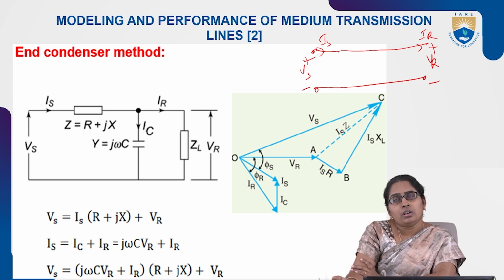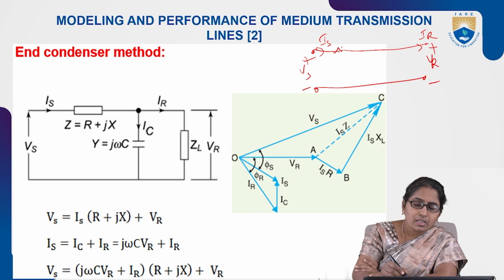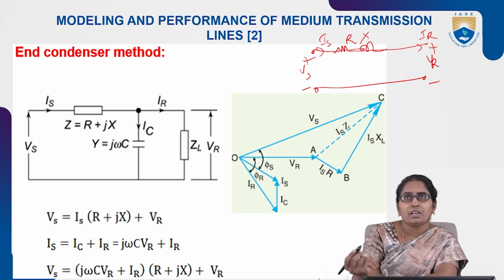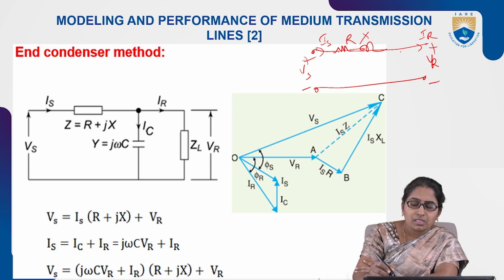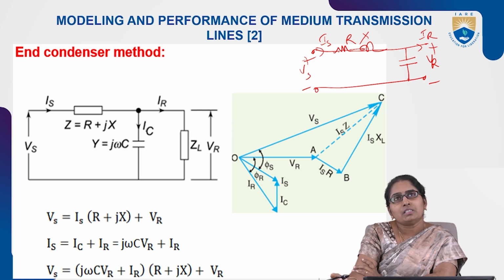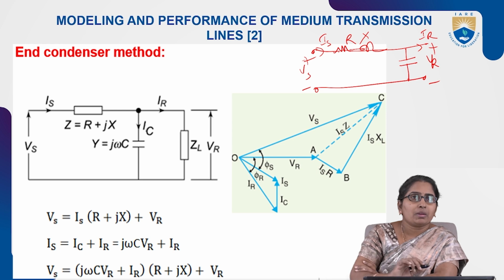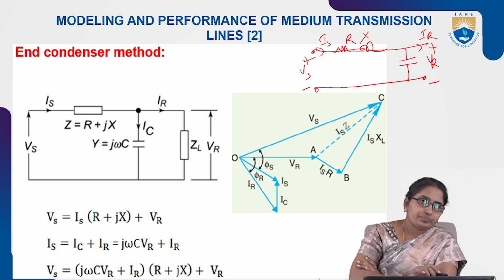The total line resistance and inductance are considered in series, and the capacitance is considered at one place, usually at the load side. That is the end condenser method. You can see the actual diagram on the slide.